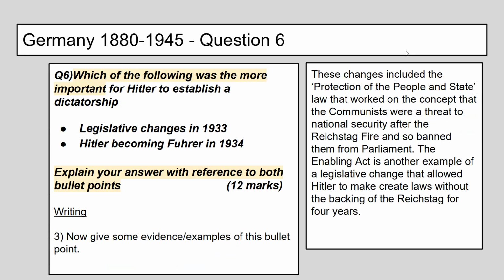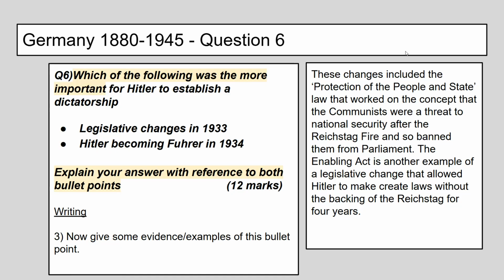Then I wanted to develop that paragraph, just give some evidence, examples to prove that. So I've just written down here, these changes included the protection of the people and state law that works on the concept that the communists were a threat to national security after the Reichstag fire and so banned them from parliament. The Enabling Act is another example of a legislative change that allowed Hitler to create or make laws without the backing of the Reichstag for 4 years.